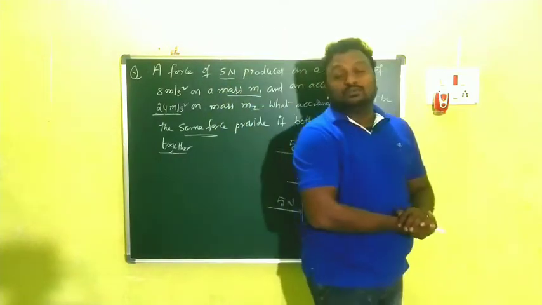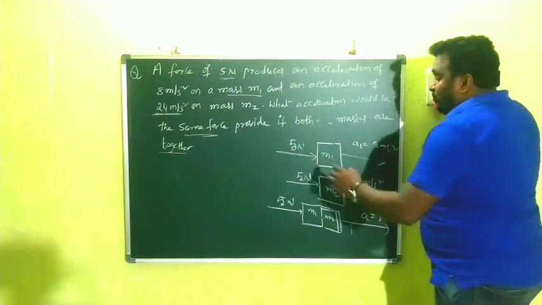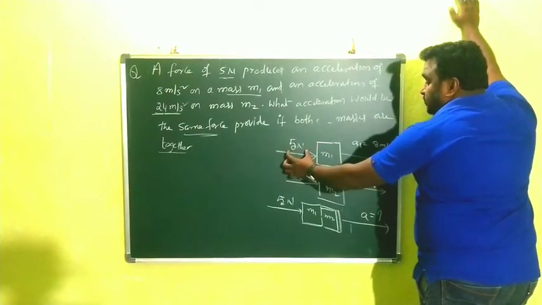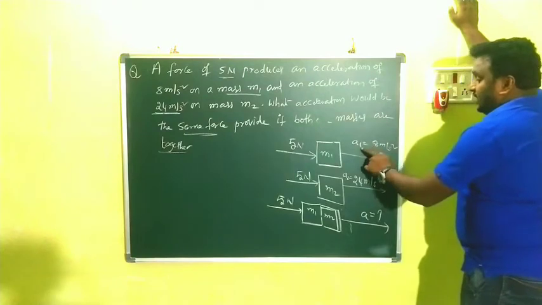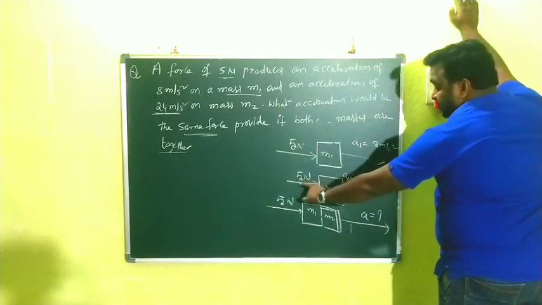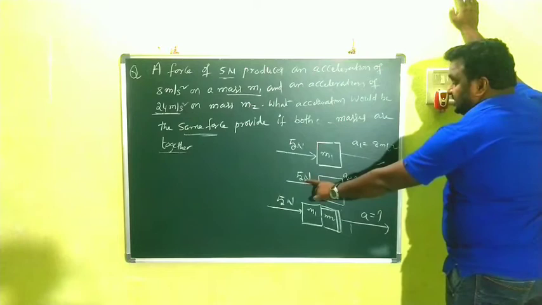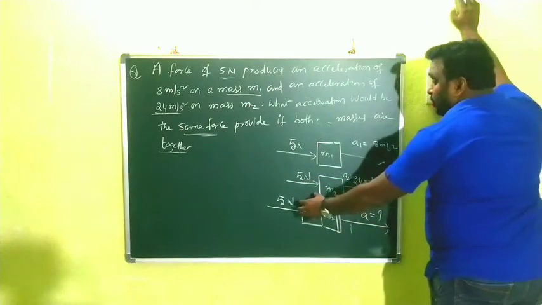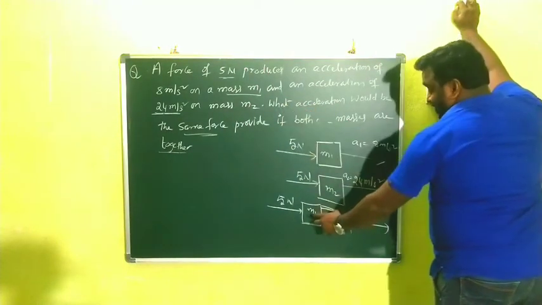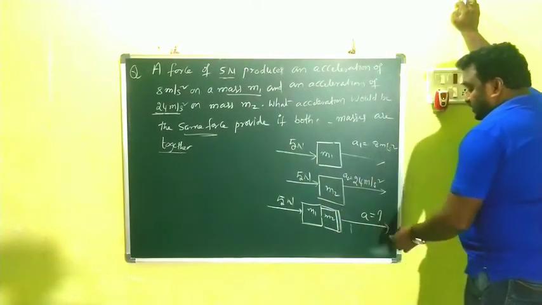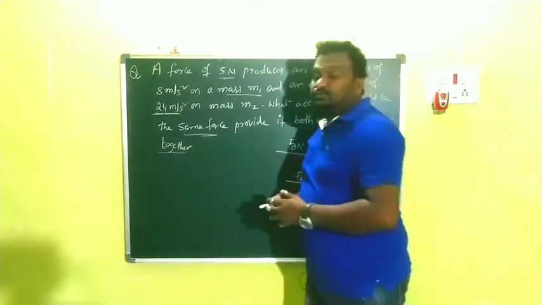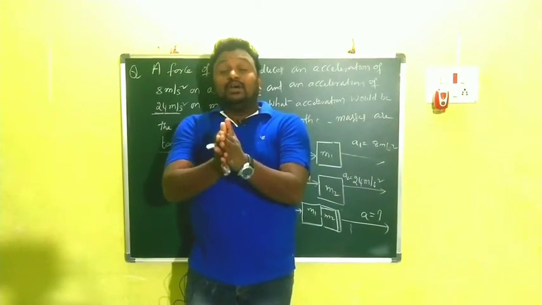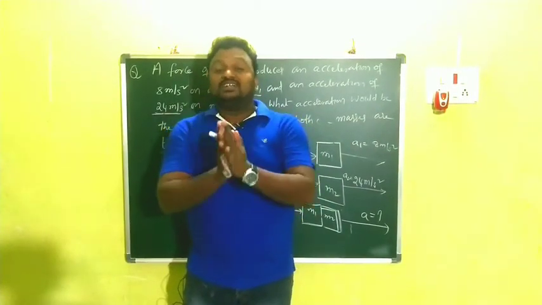This is the problem given, children. We have two bodies, m1 and m2. On m1, a 5 newton force is acting, and the acceleration is 8 meter per second square. Next, on the second one, a 5 newton force is acting, and m2 is accelerated with 24 meter per second square. Now what are you asked? The common acceleration. When m1 and m2 are combined together, what is the acceleration of the two? Individually they have accelerations 8 and 24. If you combine them, what is the acceleration of that system? That is the question given.